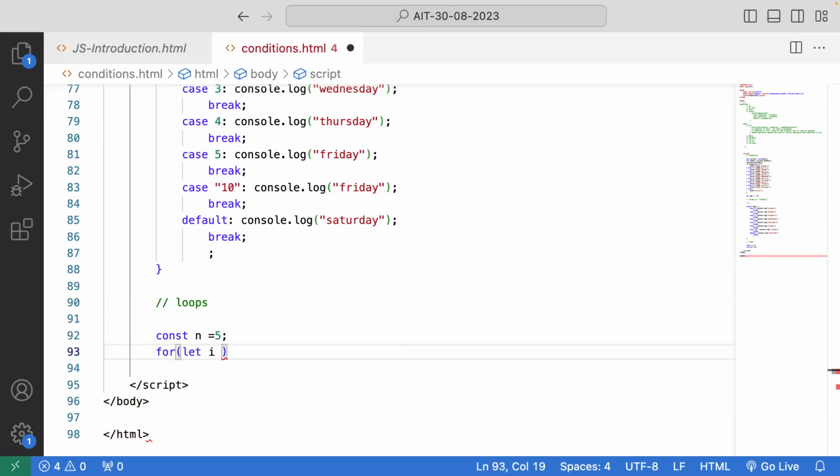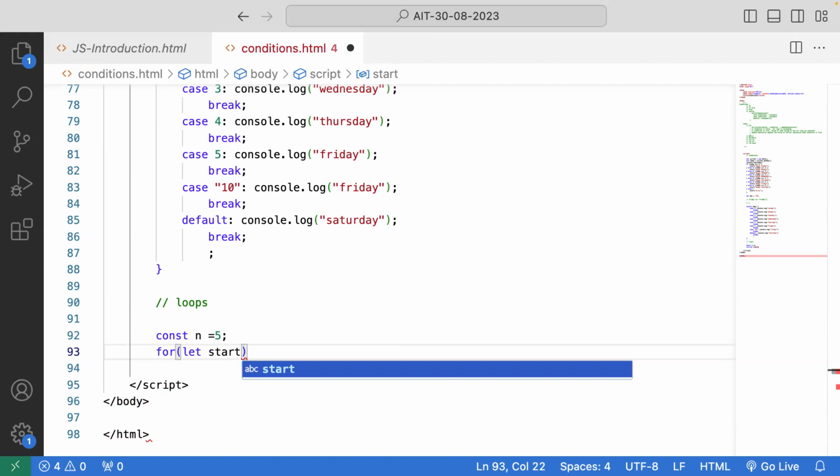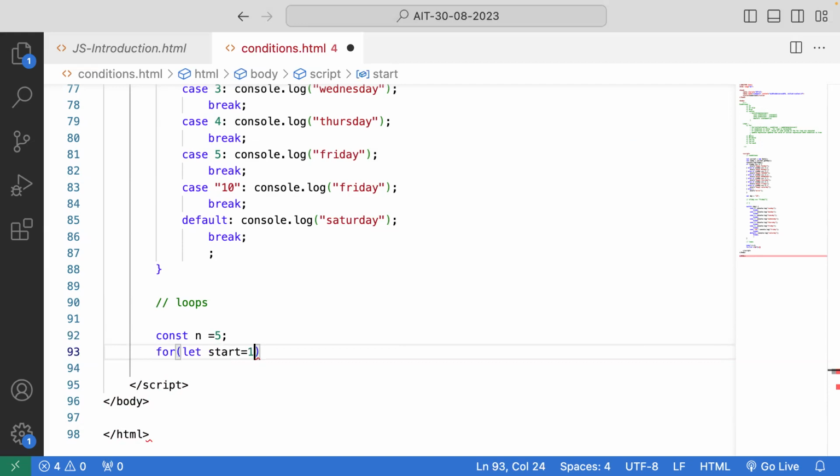I can use any name. I is just for basic purposes. Instead of i I can use start. Just imagine I'm using the name start. Start is equal to 1. I'll start from here and I need to check the condition. What is the condition?